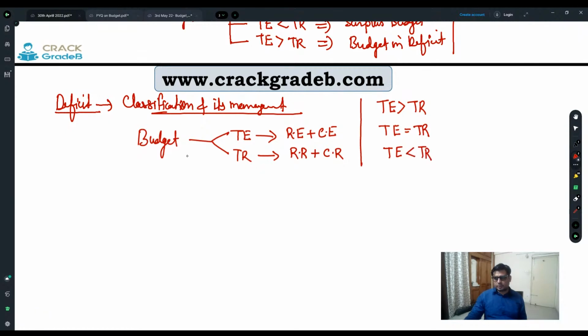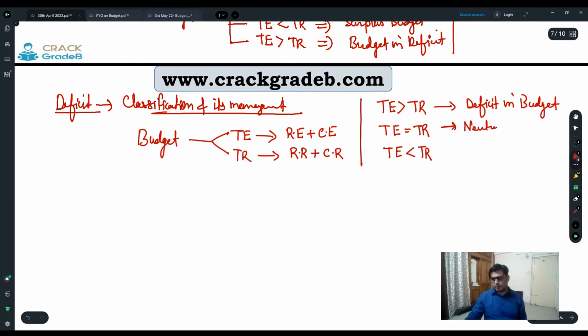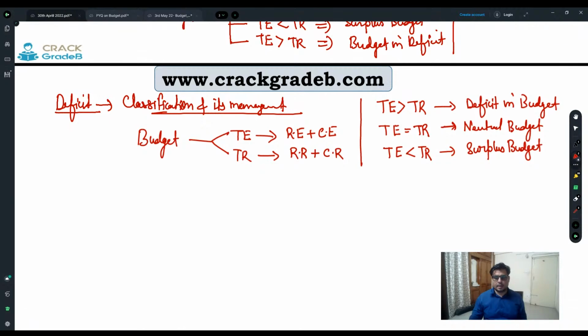So the first is going to show a deficit budget, the second a neutral budget, and the third a surplus budget, right?